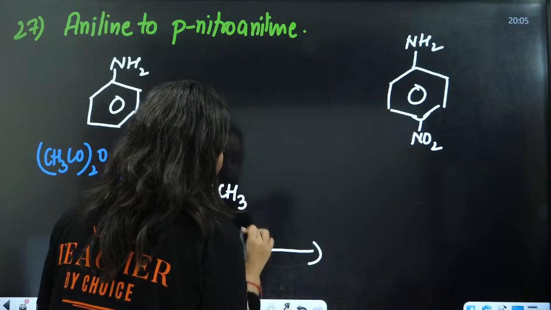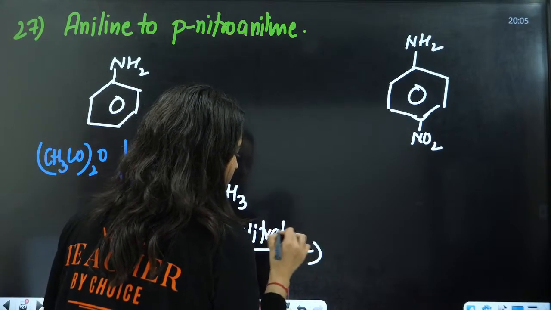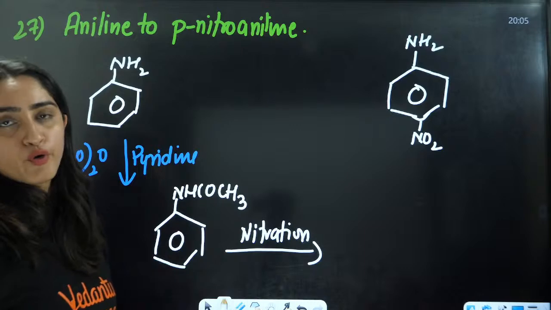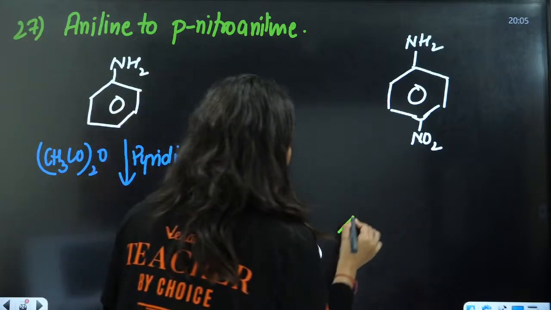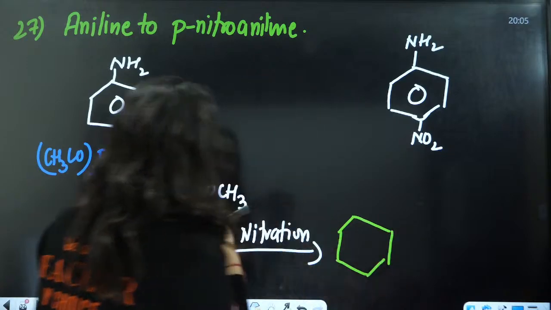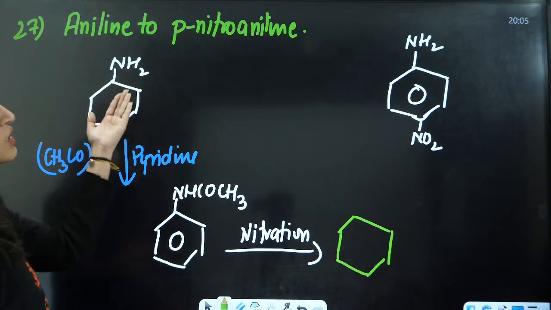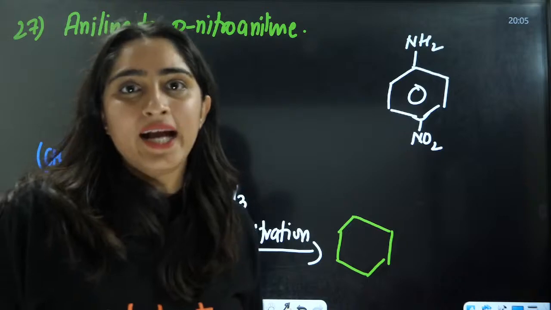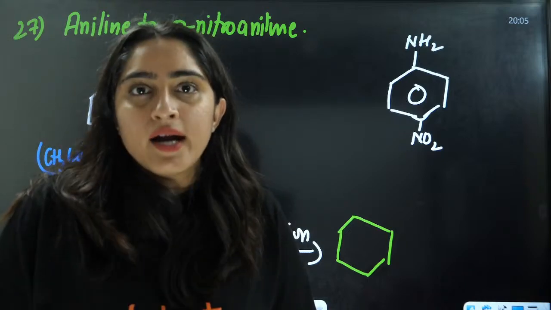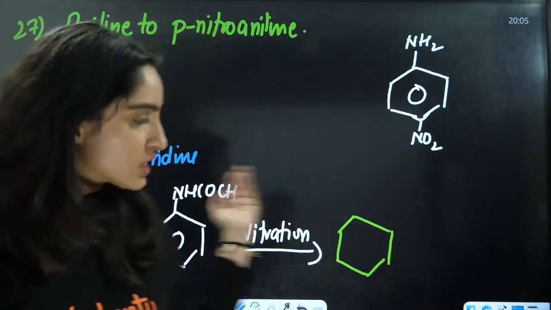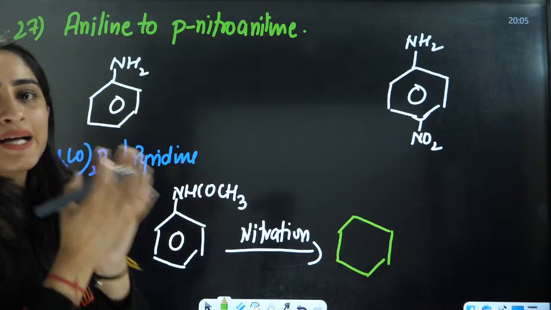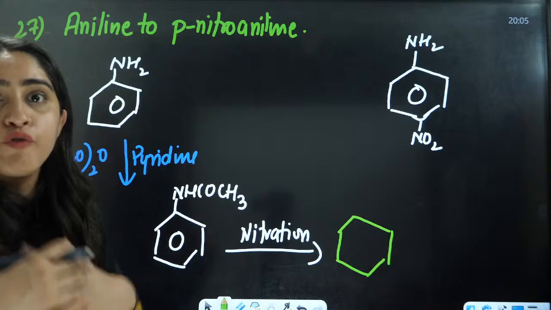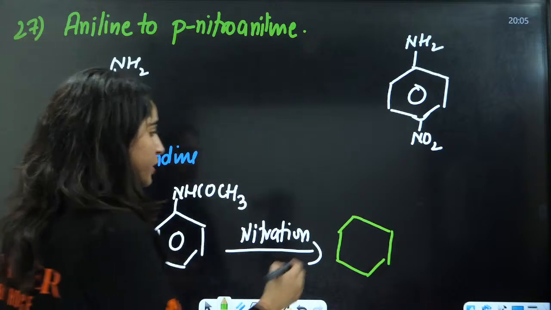After that, do the nitration by adding H2SO4 and HNO3. Why is this done? Because otherwise it will form the anilinium ion, which is meta directing. So we are protecting the amine, because we want to make the para product the major product.